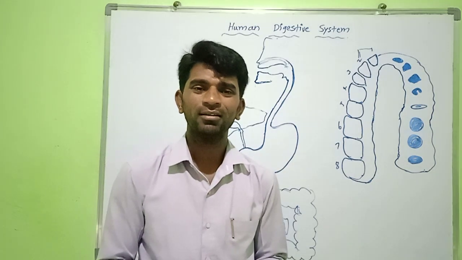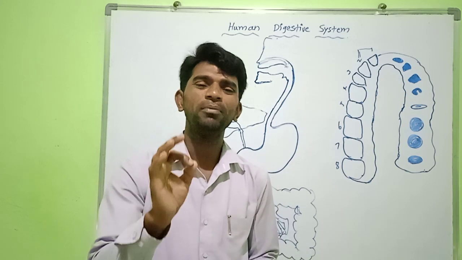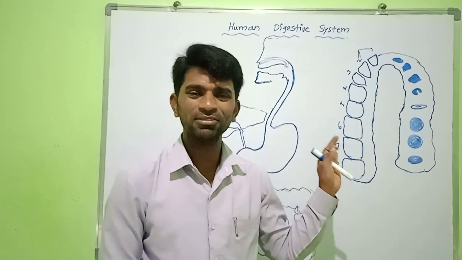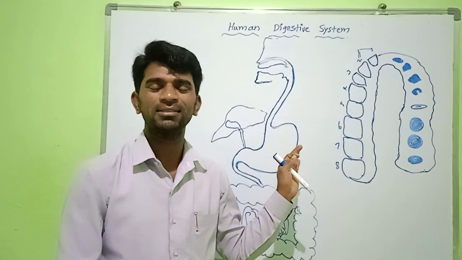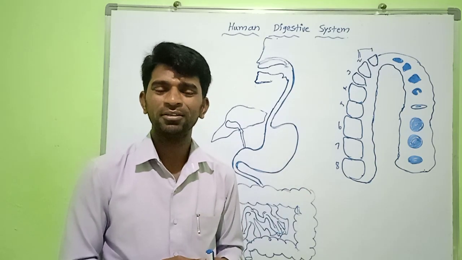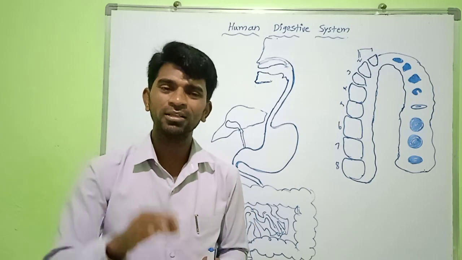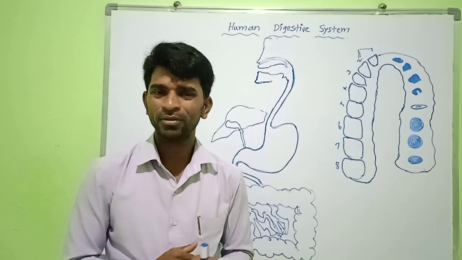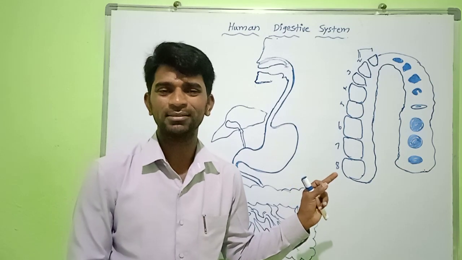Today we are going to discuss the human digestive system. The human digestive system is one of the important life processes in all living organisms, which can convert complex molecules into simpler absorbable molecules. It is one important life process.